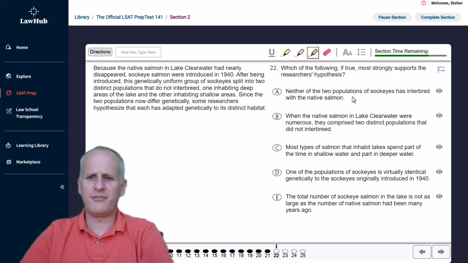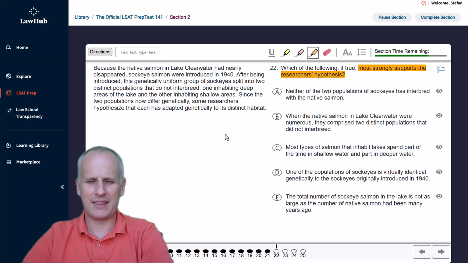22 reads, which of the following, if true, most strongly supports the researcher's hypothesis? So this is not an inference task. We are seeking an answer choice that supports the hypothesis, so this is actually a strengthen task. So we're going to read the paragraph on the left. After reading it in full, we're going to highlight the specific conclusion and then try to broadly predict what kind of information would strengthen that conclusion that we would then select as our correct answer.